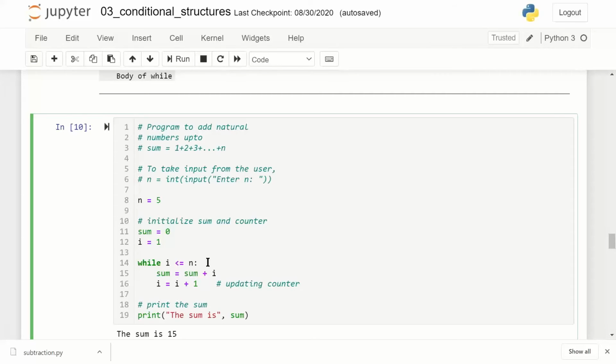Okay. You can say that I can do the same task using a for loop, for I in range n, and only that many times the loop will get executed. I completely agree.